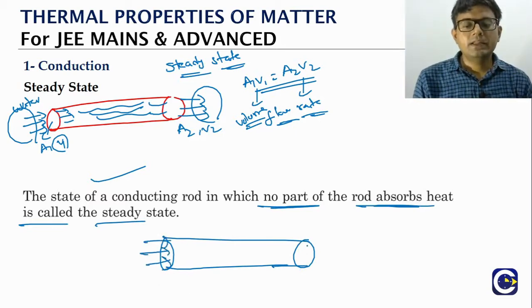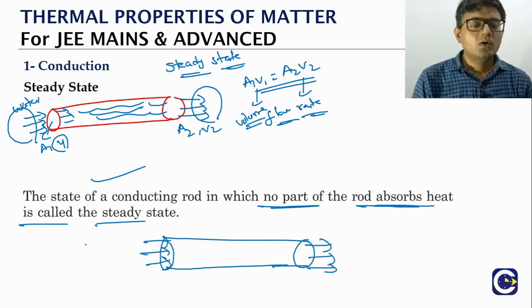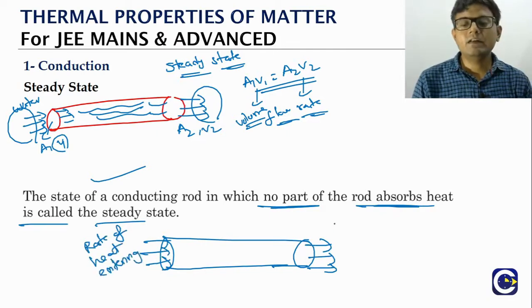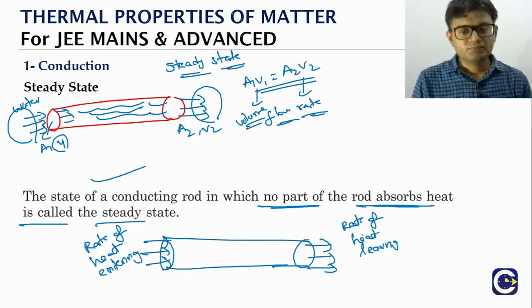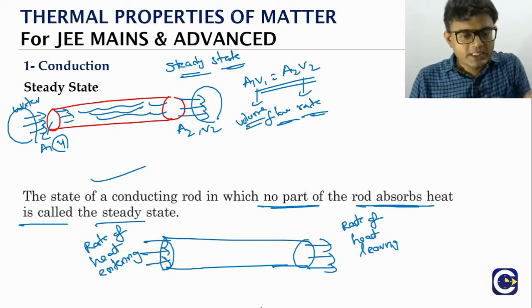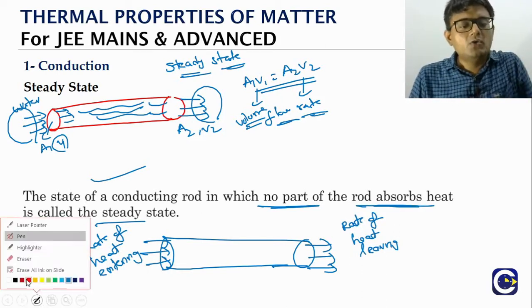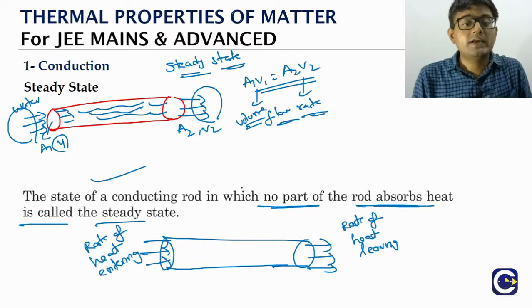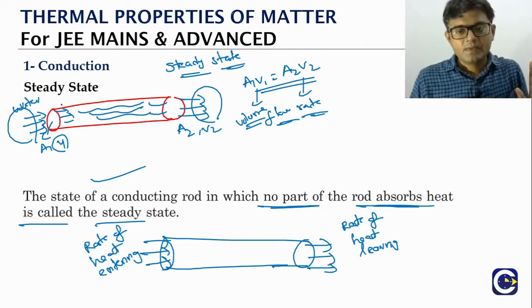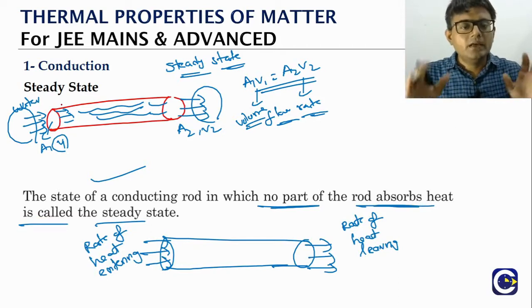So when we talk about the steady state of heat transfer, whatever is the rate of heat entering will be equal to what? The rate of heat leaving. So any cross section you take, there will be no accumulation of the heat. This is when we reach the steady state. And the discussions that we do will be for the steady state.